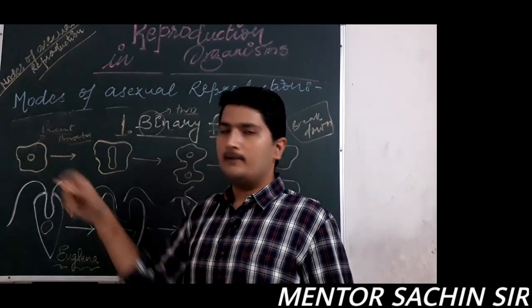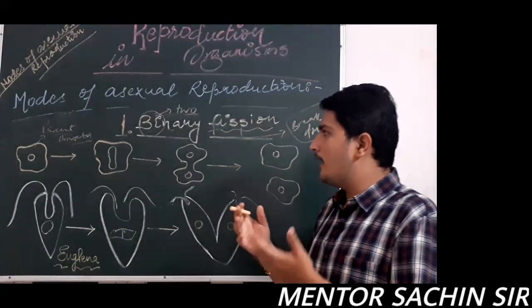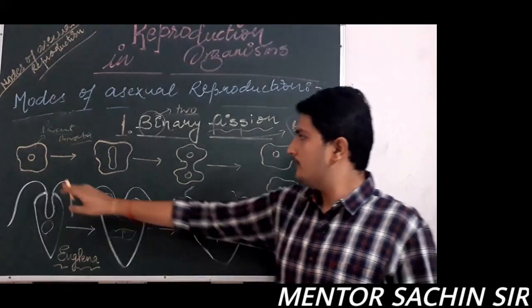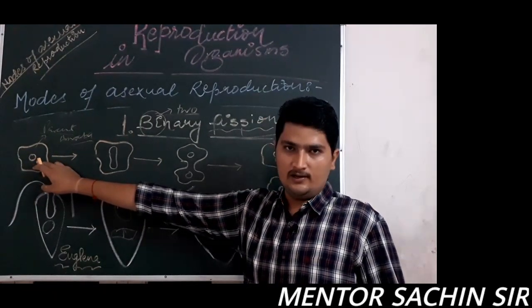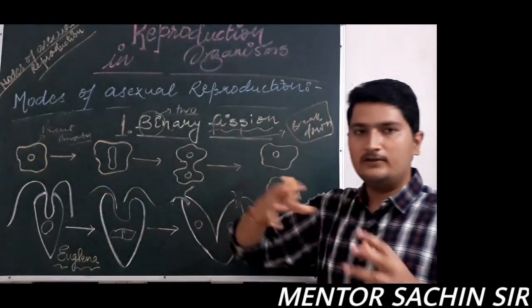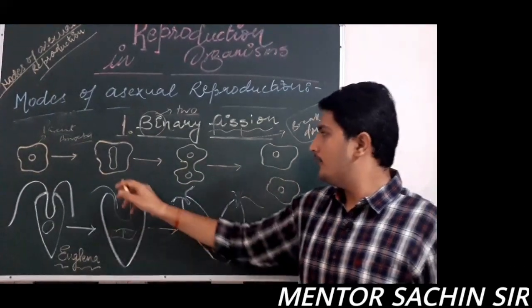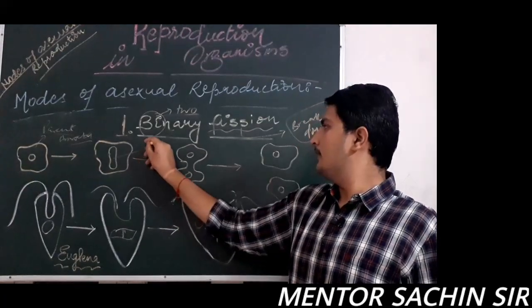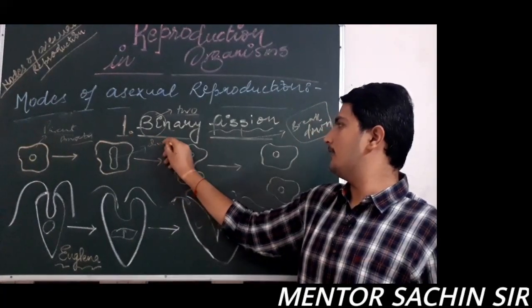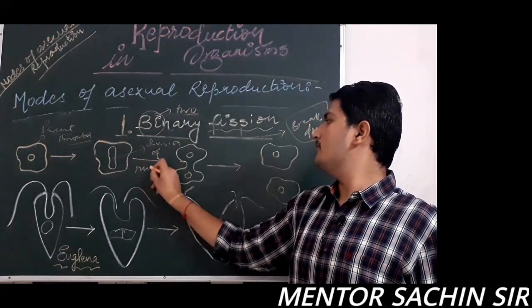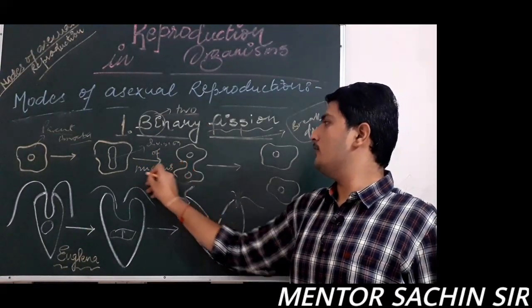This parent amoeba afterwards goes into the process of cell division, and see here, there is only one nucleus. Afterwards, one nucleus is divided into two nuclei. Therefore, in this step, division of nucleus takes place, and division of nucleus is called karyokinesis.